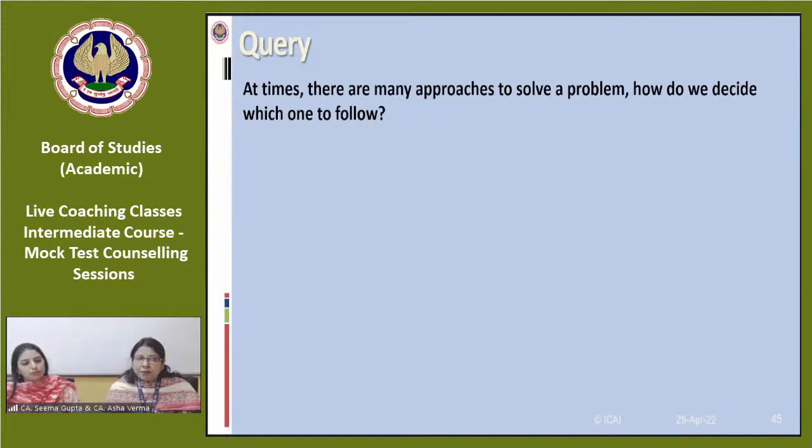Suppose some information in the question is lacking, or if some information has two meanings, where you can have two interpretations, then while solving the question, you are advised to write the assumption which you have taken. Otherwise, the evaluator will not know the basis of your answer and will give you a complete zero, will not allot any marks to you unless you justify the basis of your answer.